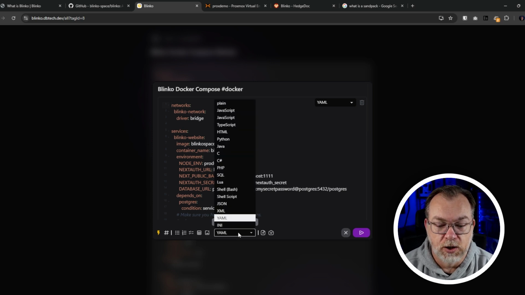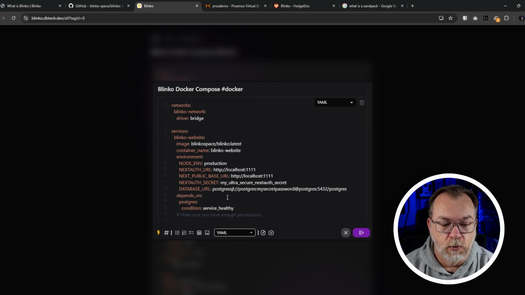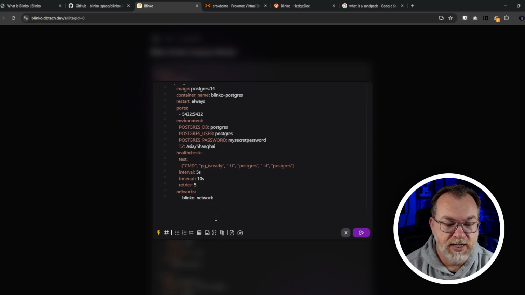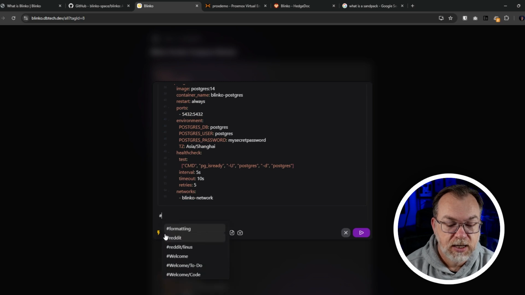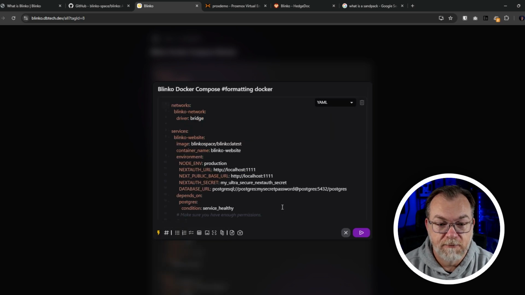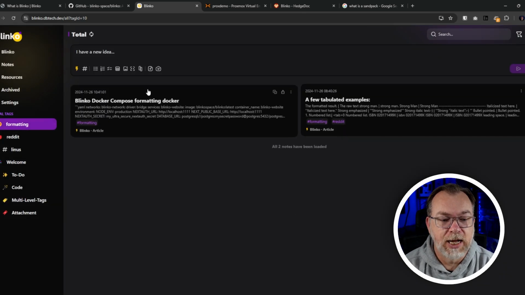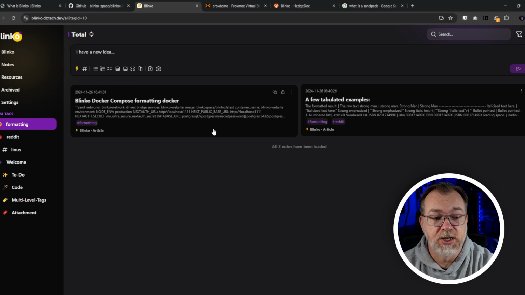And of course, we can also change it down here. I'm not sure why it's in two spots, but it is. And of course, we can scroll all the way down. We can add hashtags. We can select from existing hashtags. We'll call it formatting as well and click save. And now if I come over, we've got a couple of different options under formatting.